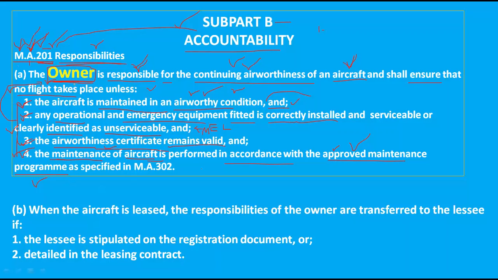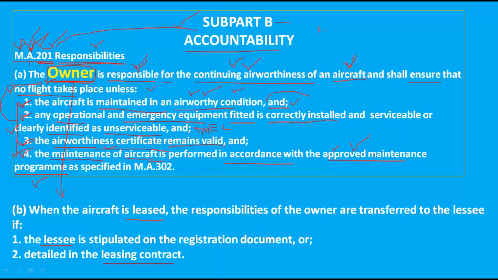Second thing, if that owner gives his or her aircraft on lease to some other person on the basis of a lease agreement or lease contract, then these four responsibilities are transferred directly to that leasing person who is taking that aircraft. That is the lessee.